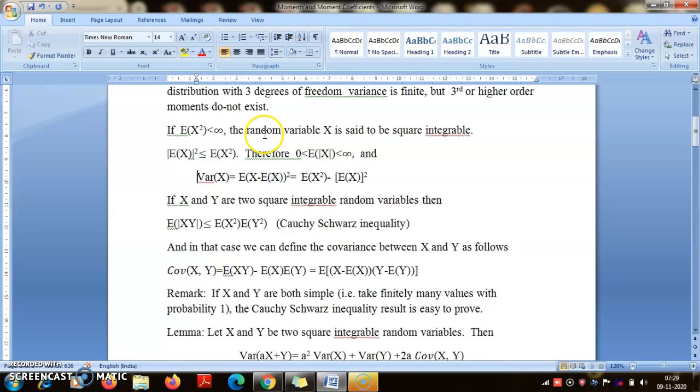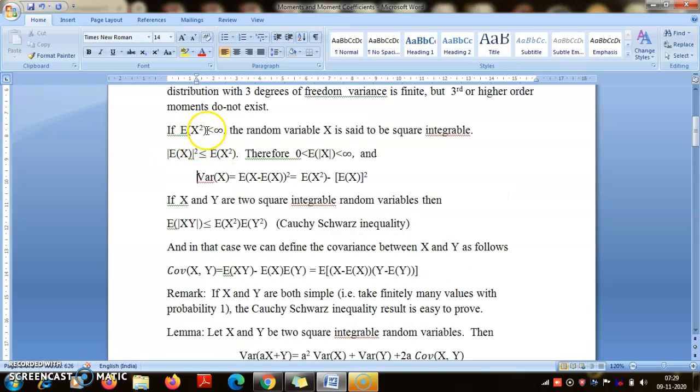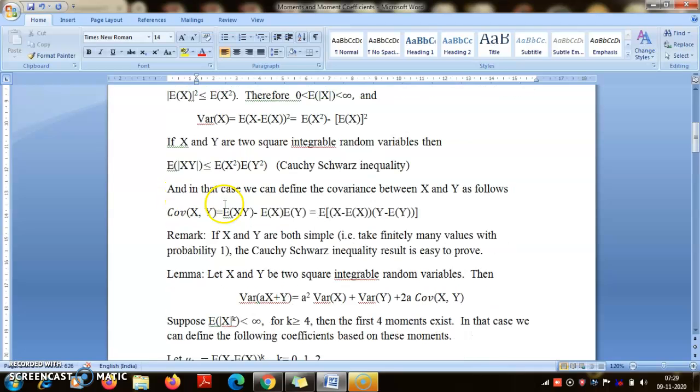Now this proof I am skipping here for this course. This result is a special case of a more general inequality called the Cauchy-Schwarz inequality. So if I have two square integrable random variables, that is both of them have finite variance, then expectation of the modulus of XY is dominated by the product of the square roots of E[X^2] and E[Y^2].